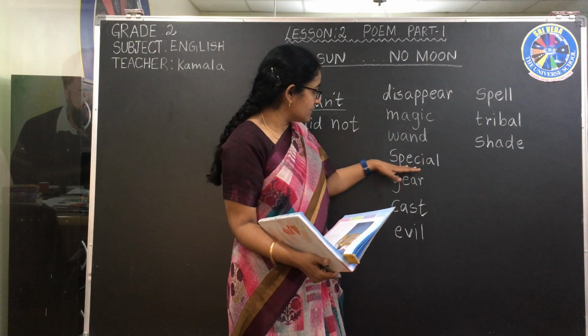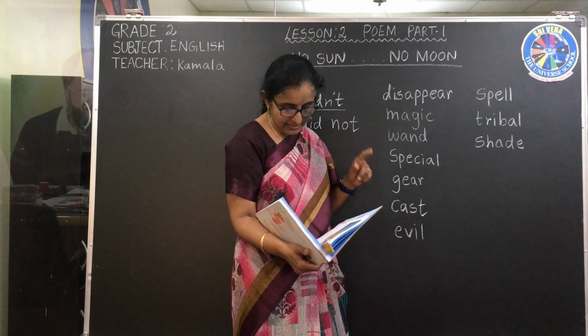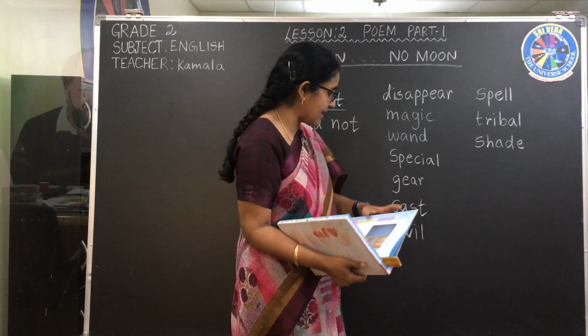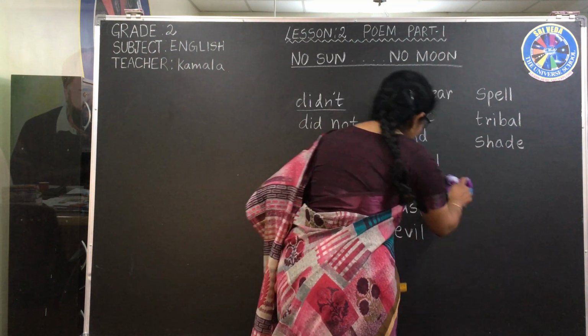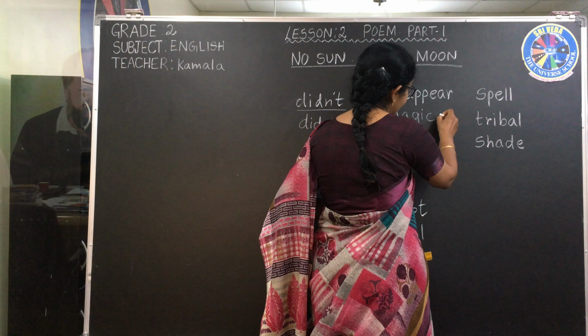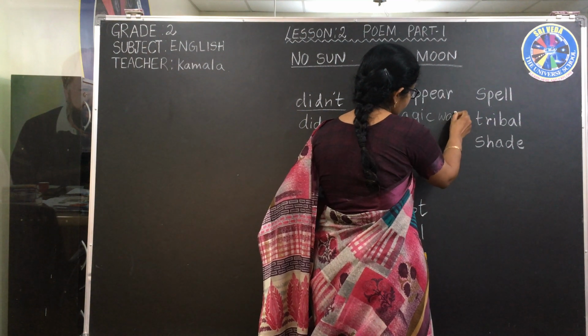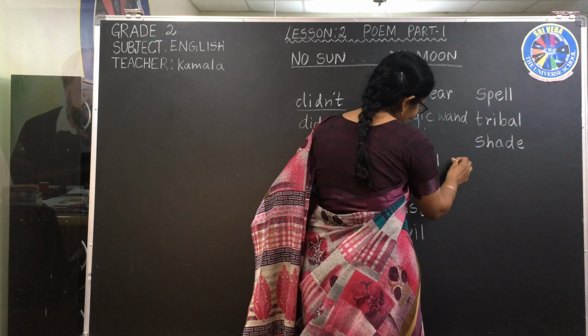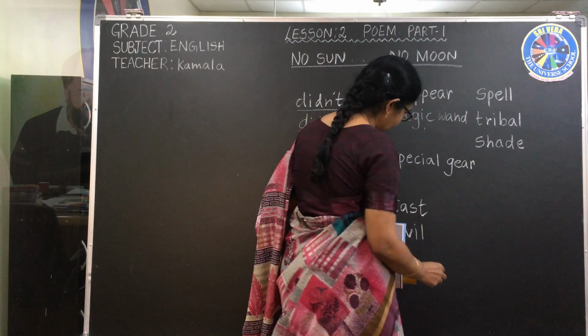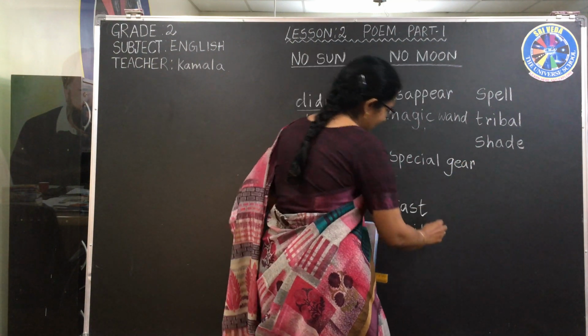And special gear in the next line, I had no special gear. This one also underline as one word. Let me write it as one word, then it's easy for you also. Magic wand and special gear. You underline it as one word, and also here evil spell.